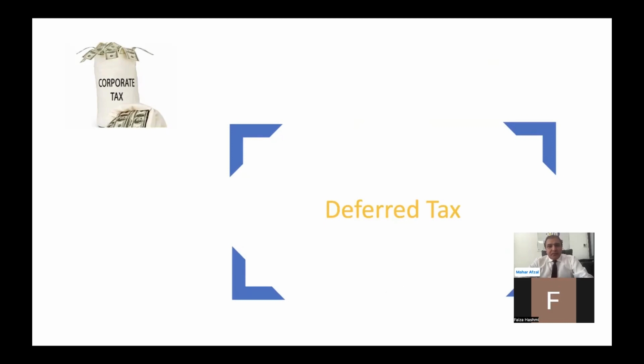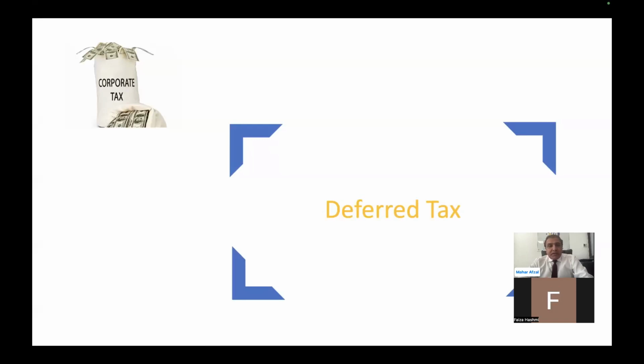Now we'll discuss why deferred tax arises. What are the reasons for this? How can we adjust it? In which situation it arises, in which situation it doesn't arise. So we'll be looking at deferred tax as this is a requirement of international IAS 12 as well, and this is a requirement of the UAE Corporate Tax law.